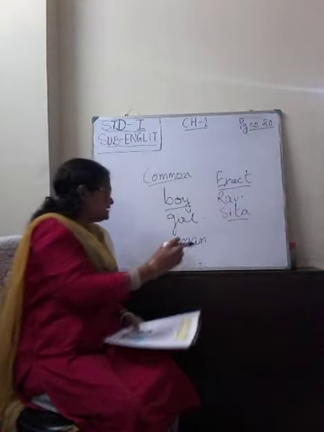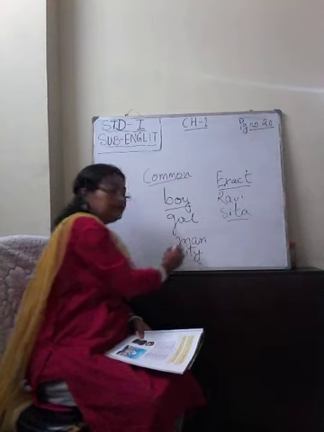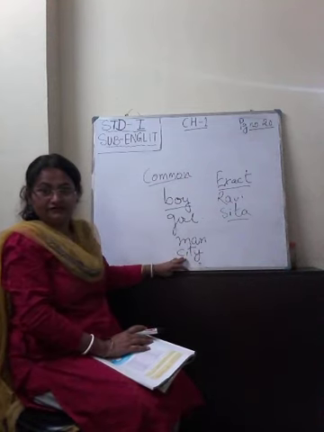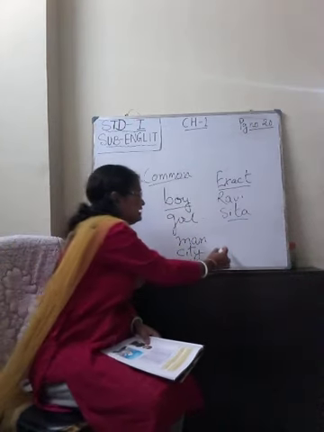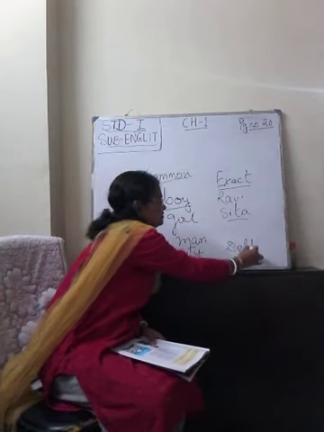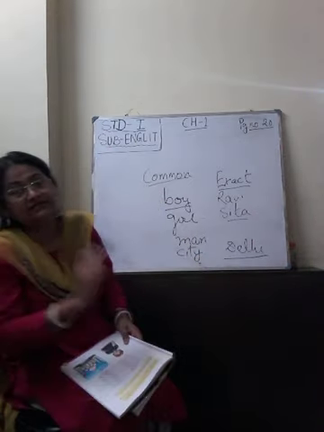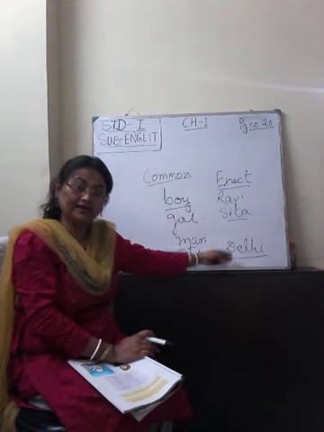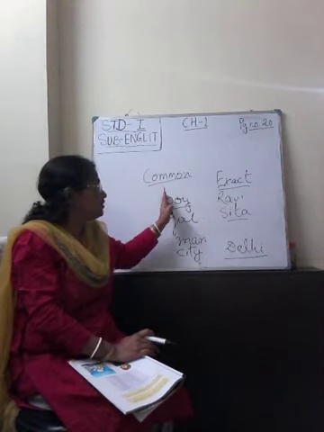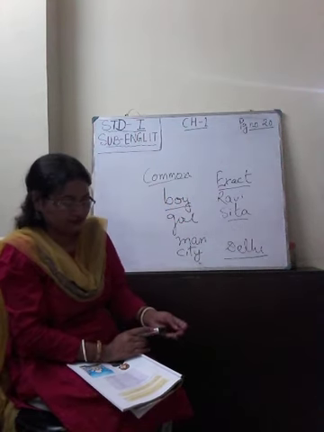Okay, if I say city, it may be any city of this country. There are many cities in our country. Any city. When I say I live in Delhi, now I am particular about a city. I am talking about a particular city. So it will come under exact name. Okay. Understood the difference between common name and exact name? I hope you have understood it.